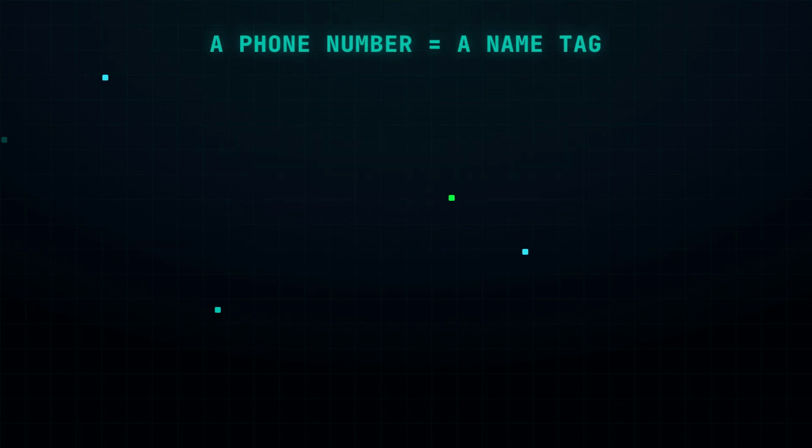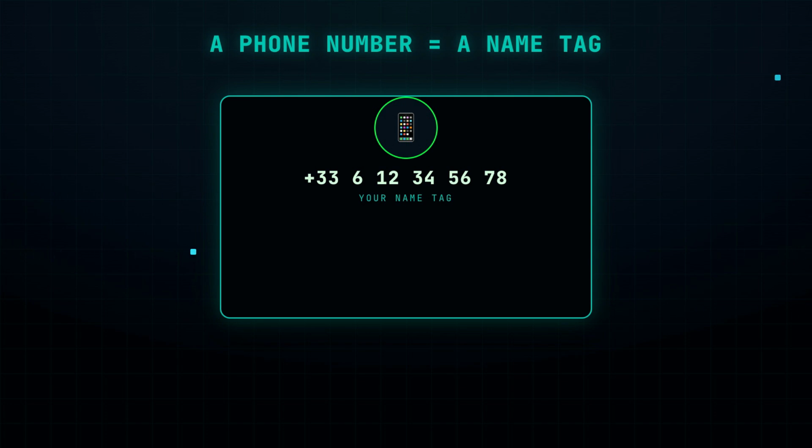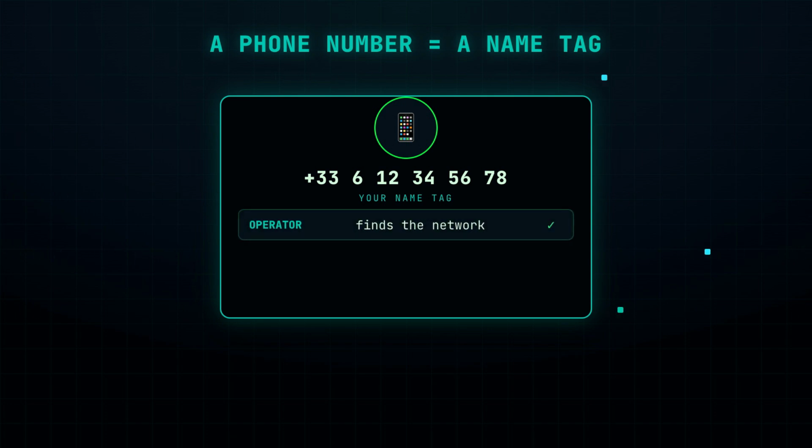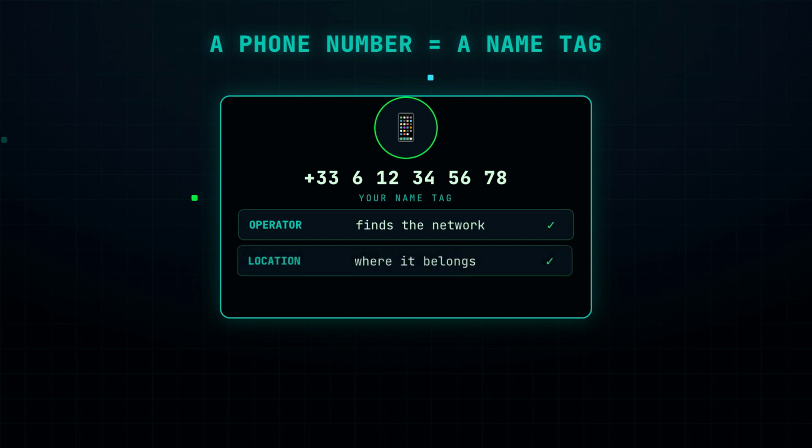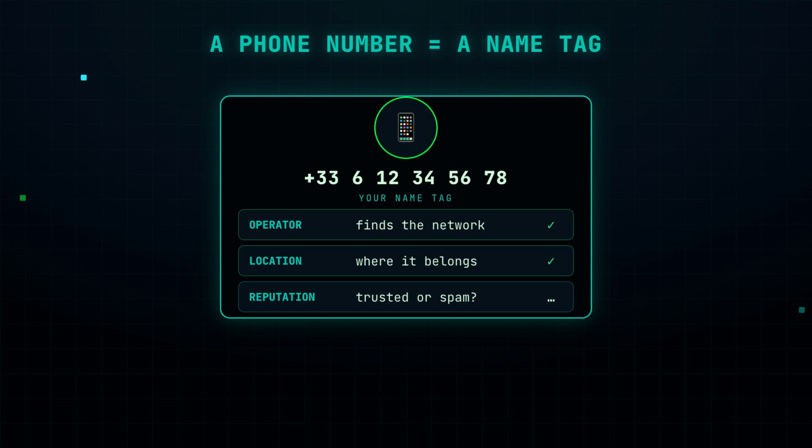Think of your phone number like a name tag you wear everywhere. Every service that ever stored it wrote something down about you. Phunter is an OSINT tool that goes hunting with that number. It finds your phone operator, the location your number belongs to, the type of line, and how trusted that number is. It even checks if a service like Amazon is linked to it.